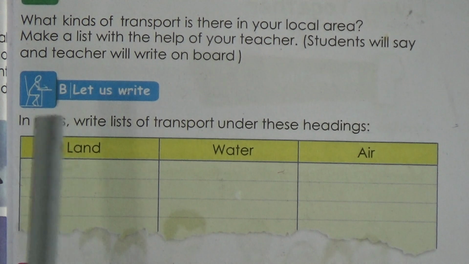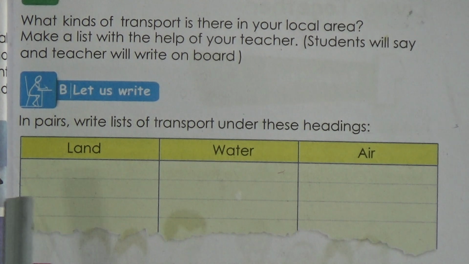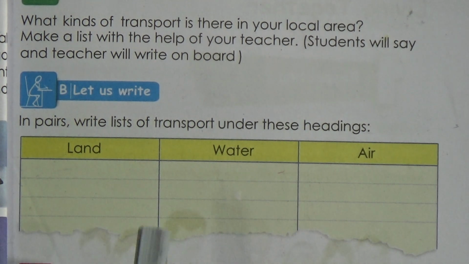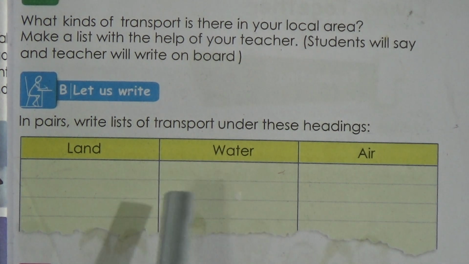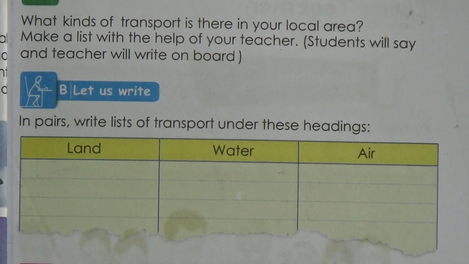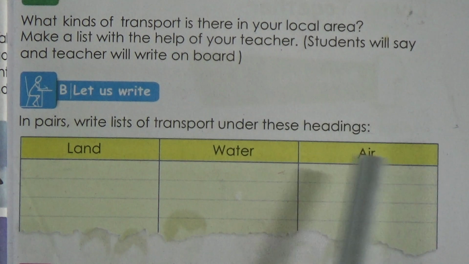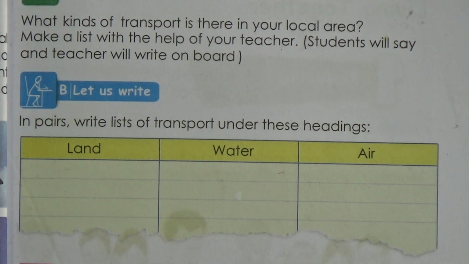We use bus, truck, cycle, that means motorcycle or bicycle, auto rickshaw, then rickshaw. Different types of transports. And in water, launch, steamer, boat, speedboat, etc. And in the air, aeroplane, then helicopter, parachute, rocket. So you can write this here.